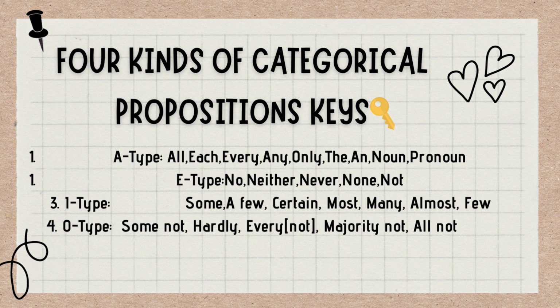So, if a sentence starts with or has some not, hardly, every or every not, majority not, all not, if these kinds of words come into that sentence, then it belongs to O type, which we call particular negative. In the next video, we will see about distribution of terms and the traditional square of opposition.